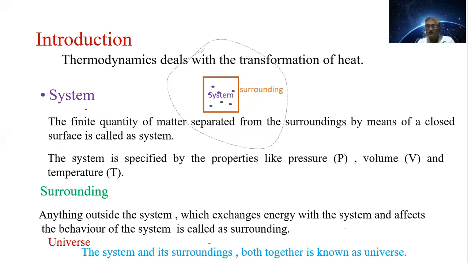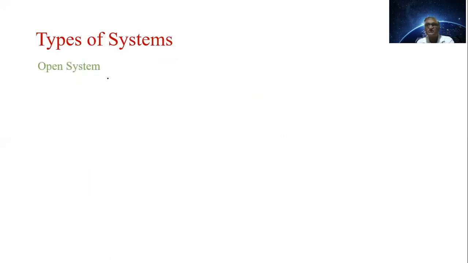Now see here, system, surrounding and universe that we have seen here. Now let us see about the types of the system. The types of the system are open system, closed system, and isolated system. There are three types of the system. Now let us first see about the open system.